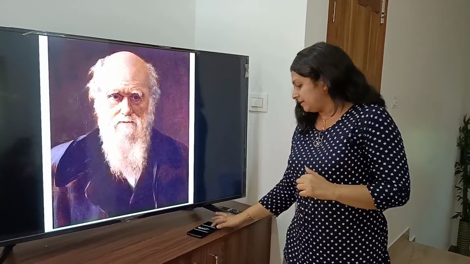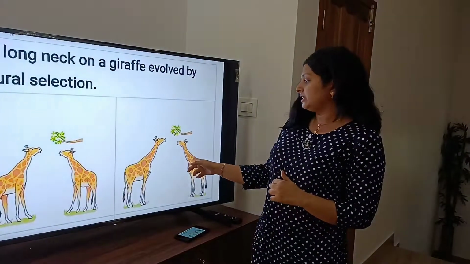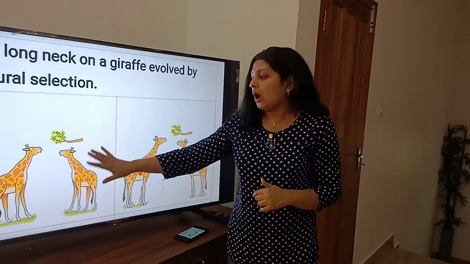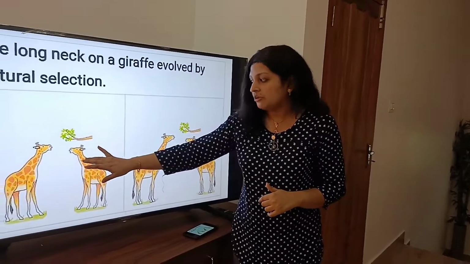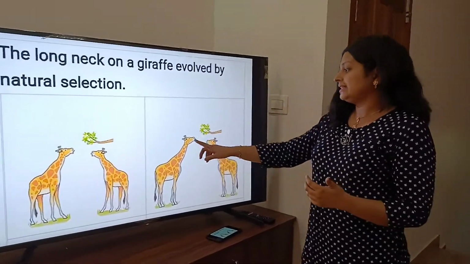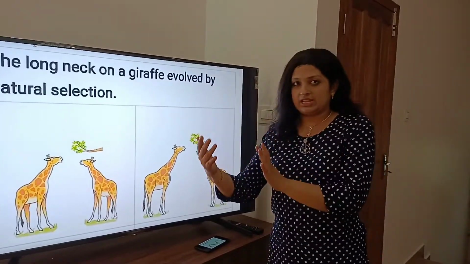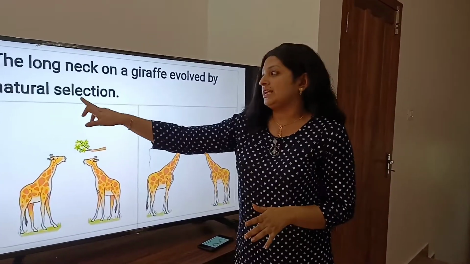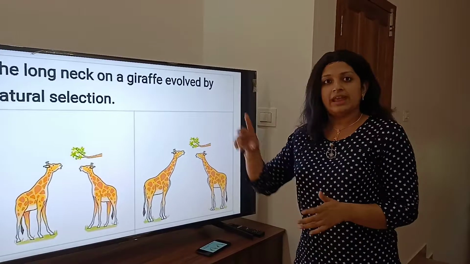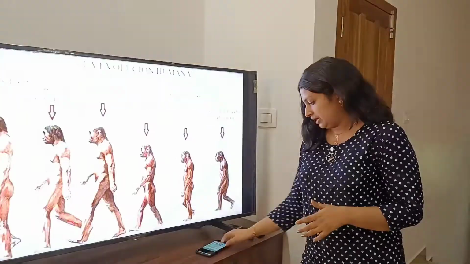Let's take one example. We can see here the long-neck giraffe and the short-neck giraffe. The short-neck giraffe, due to its short neck, was not able to feed and thus got extinct, and the long-neck one passed on this trait to the next generation through natural selection. This is an example of evolution.